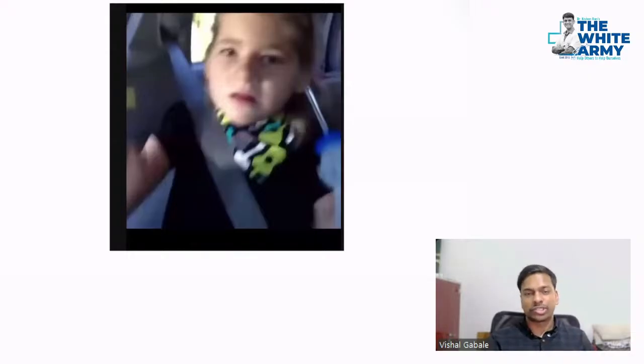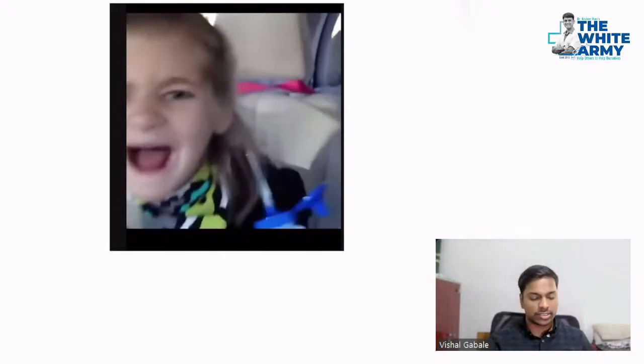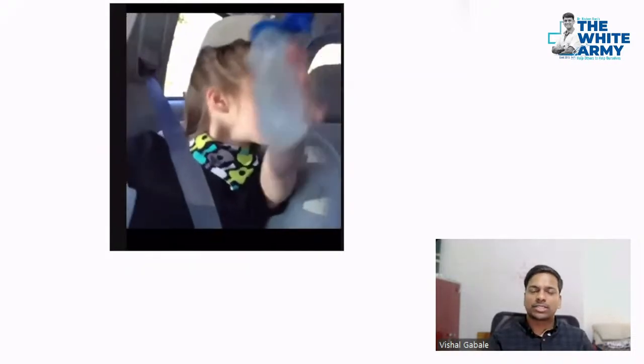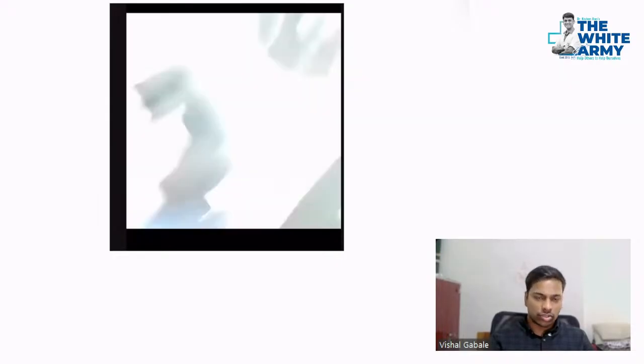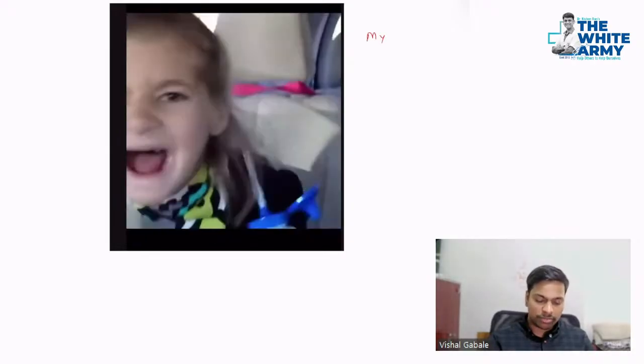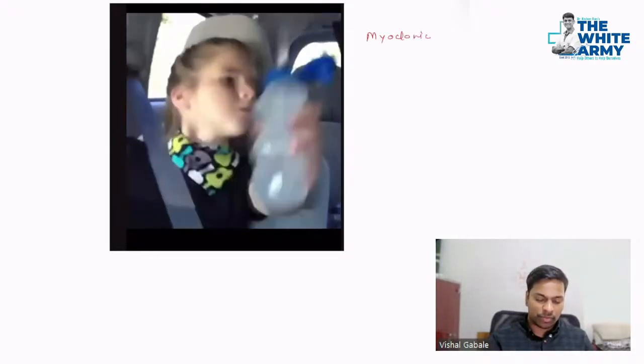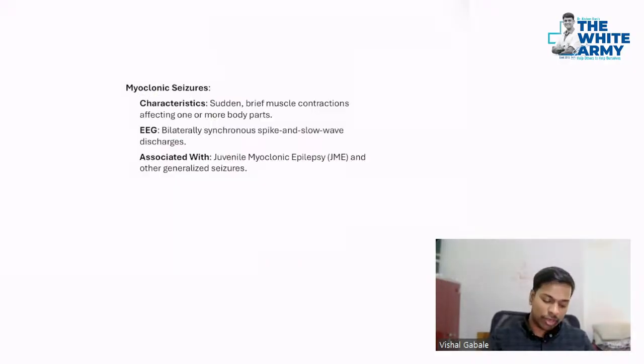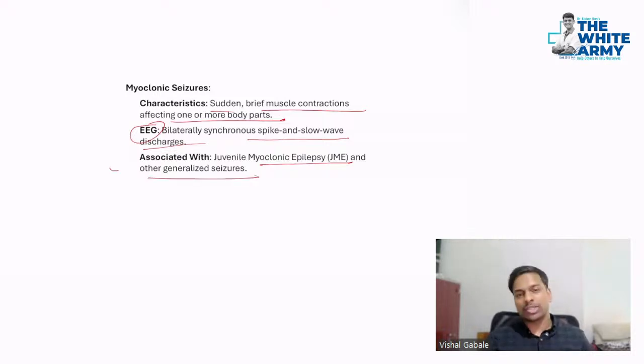Now there's one more seizure, which is also a generalized seizure. Let's see this. What's happening? See, she's having muscular contraction. Now she's getting back to normal. So that's your myoclonic seizure. Myoclonic seizures are sudden brief muscle contractions affecting one or more body parts, and the EEG has a bilaterally synchronous spike and slow wave pattern. It is associated with juvenile myoclonic epilepsy and other generalized seizures.